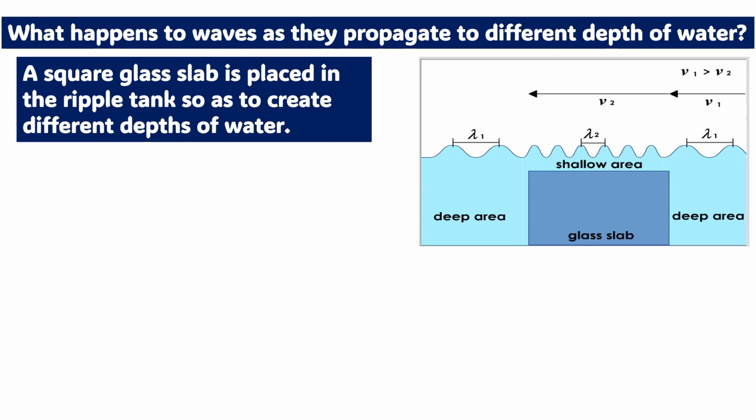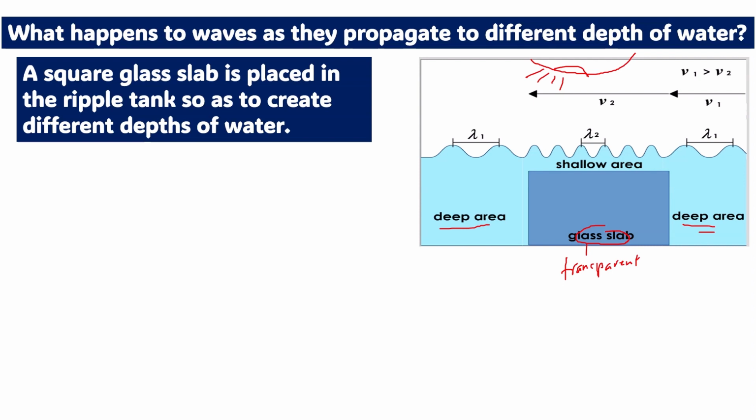Now let's begin to study refraction. We have a square glass slab placed in the ripple tank so as to create different depths of water. Glass slab is a material which is transparent, so we can see from the top view. We are going to look from here, this is our eyes. We have created different areas. The first one is the deep area, the second one is the shallow area, and then coming back to the deep area.